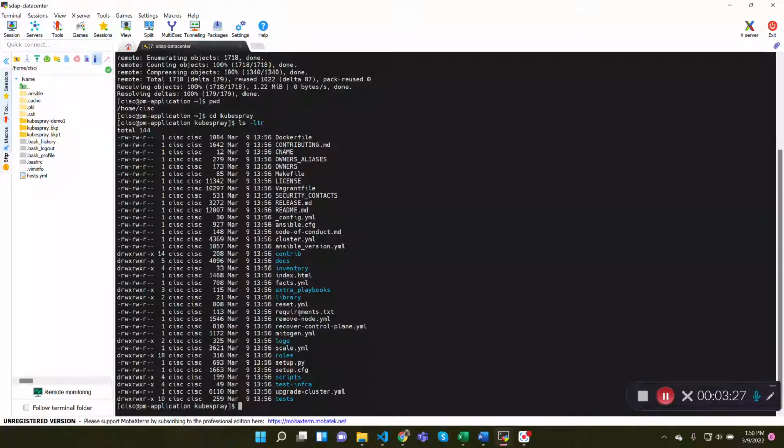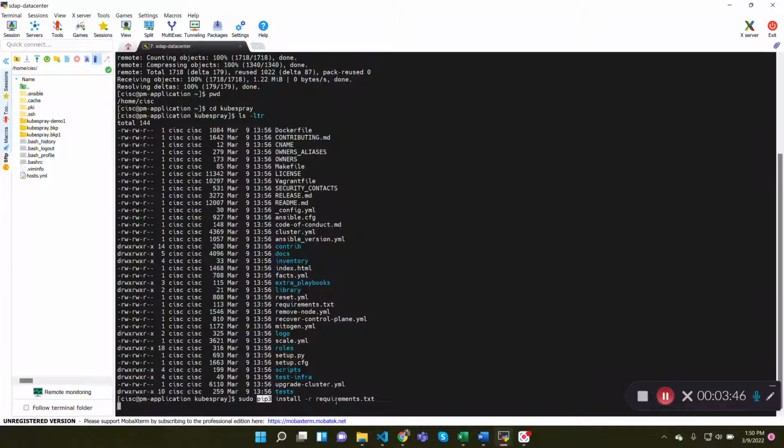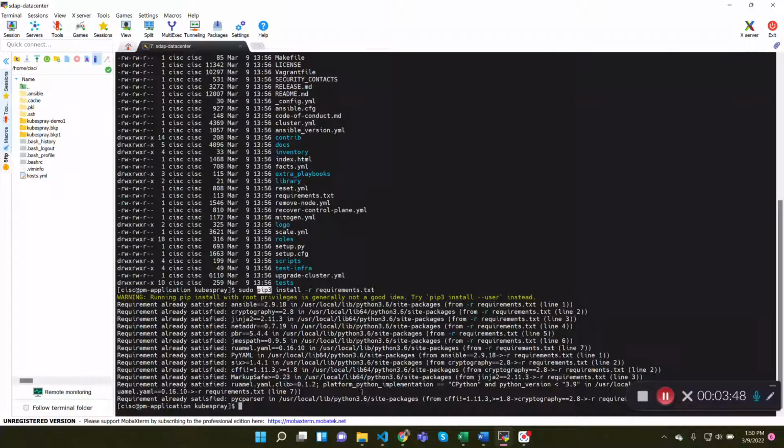You can see there is a requirements.txt file inside this folder. I'm going to install the packages inside that folder. You need pip3 for that. Please make sure to install it before running this command. Since I already installed all the packages, it says requirement already satisfied. If you are doing it for the first time, all the packages will be installed.